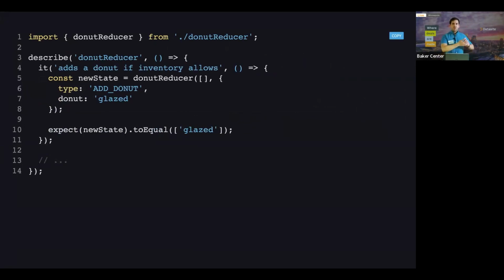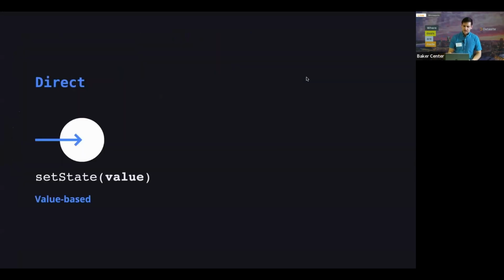Instead of having to render your app and then be like, okay, let's click this button and then let's read from this text and see if the donut is actually added to the list of items, those tests are valuable. But when you have the actual reducer, the core logic, you could write many more tests without having to worry about the intricacies of your UI, meaning your UI can actually change and your tests over here will not break. So these are really valuable tests to have.